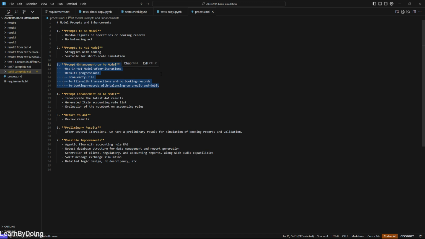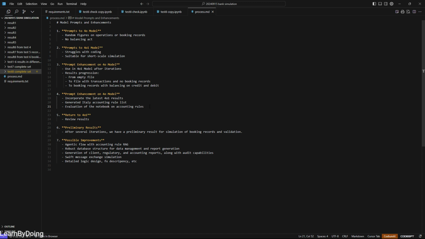So each time, first of all, I try one or two rounds of talking with the 4.1 model. If it does not work, I go back to the 4.0 model and I come back to 4.1. And in the next step, I still use the prompt enhancement with the 4.0 model and go back to the 4.1 model to do several rounds of prompt result tests. But here, I can also use the result of the 4.1 model in the 4.0 model to debug.